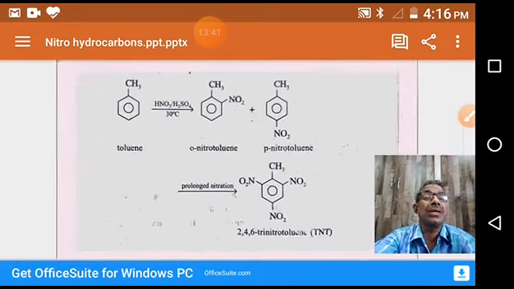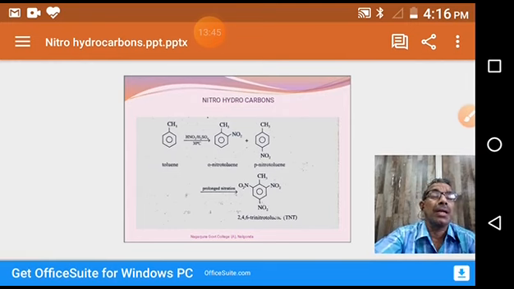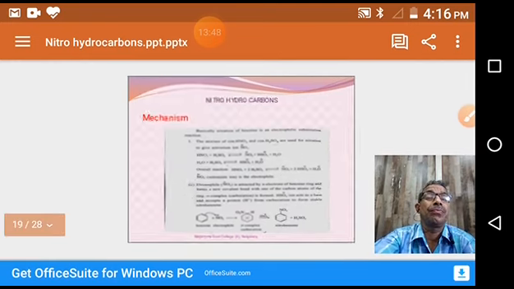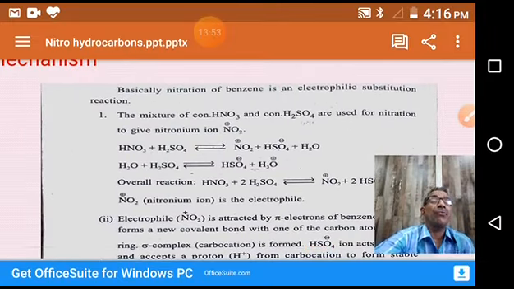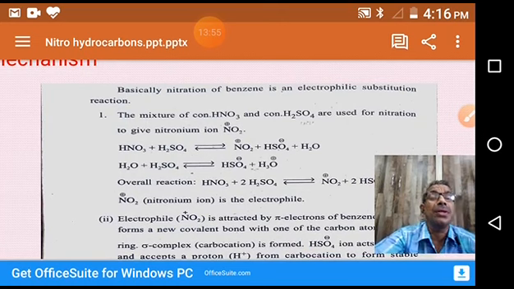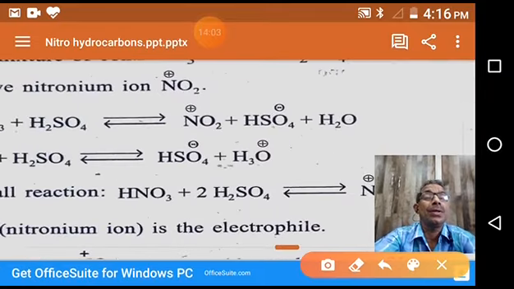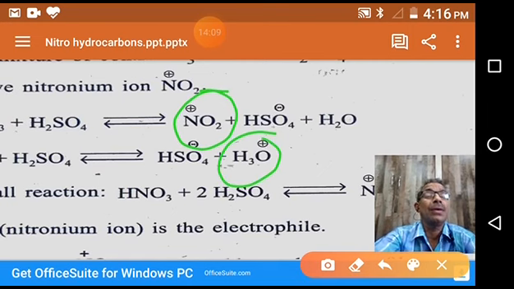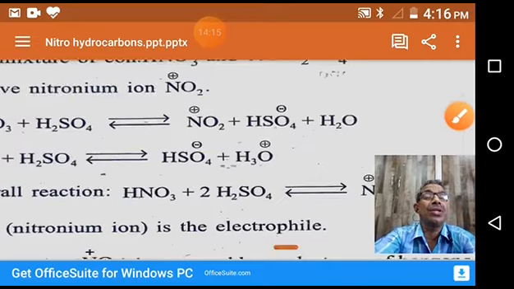So this is the nitration reaction of benzene. In this way, we can prepare nitrobenzene and other derivatives of nitrobenzene. Okay, what is the mechanism? Already we learned the mechanism. When we observe the mechanism of this reaction, it is majorly two steps. In the first step, electrophile formation takes place. Both electrophiles form, but this electrophile is more electrophilic in nature. That's why nitronium, NO2 plus, acts as the electrophile in this reaction.